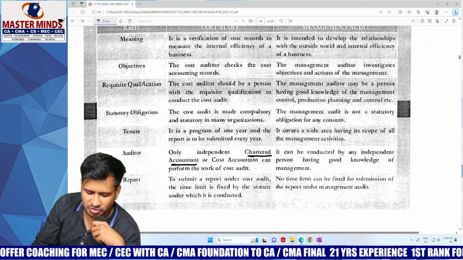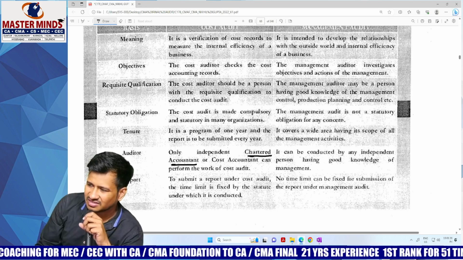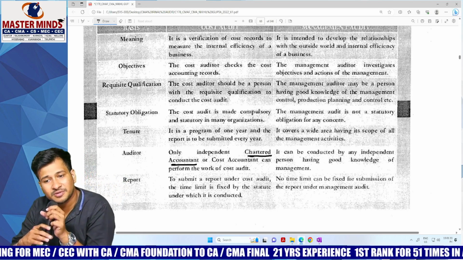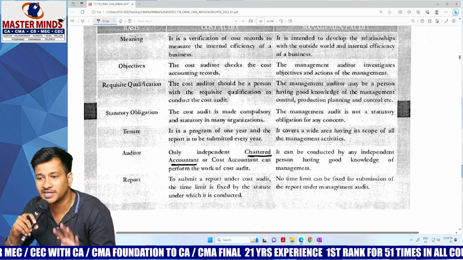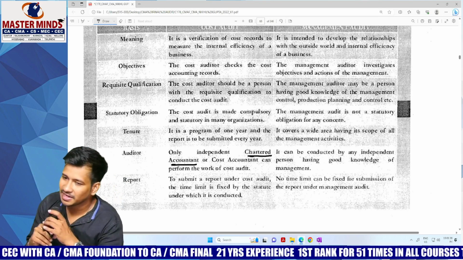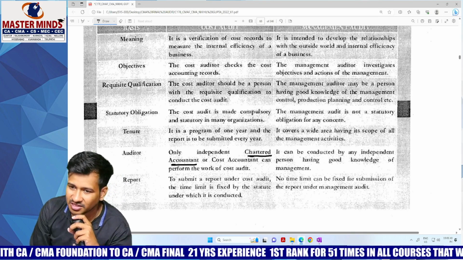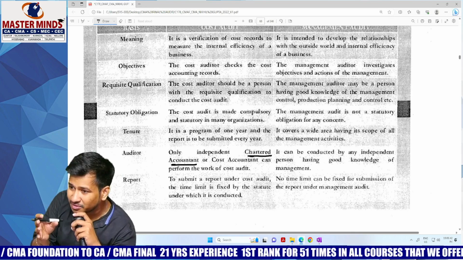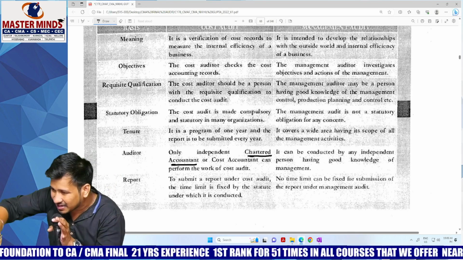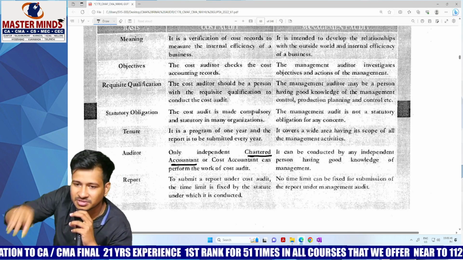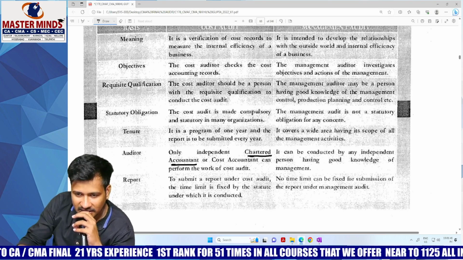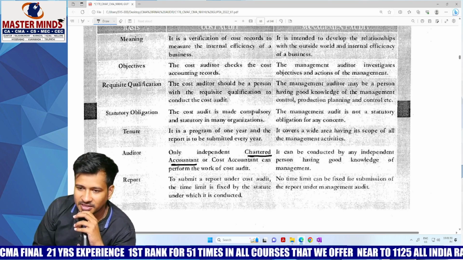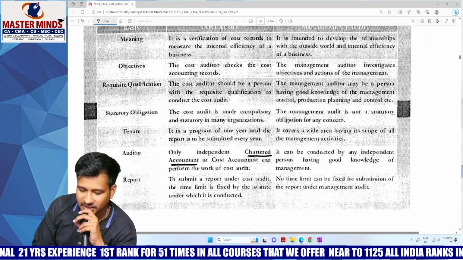Even coming to management audit, the person who is conducting the audit must be independent. All the time, don't think that a management auditor means a new person will come and do the audit. Among themselves, one person will be the management auditor. That's it. Even he should be independent and he should have good knowledge about the company and the organization.